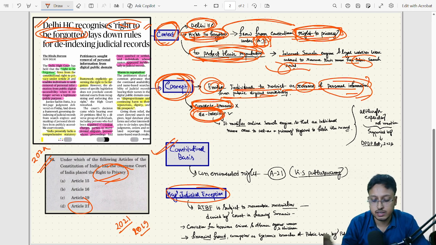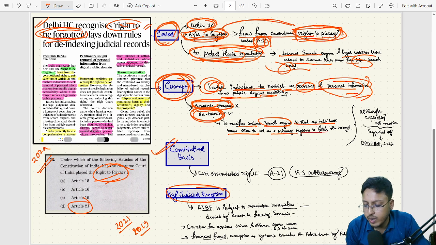What is de-indexing? It modifies online search engines so that an individual's name ceases to act as the primary keyword to fetch the record. Understand? It modifies online search engines so that an individual's name ceases to act as a primary keyword to fetch the record. Okay, so the concept is clear.